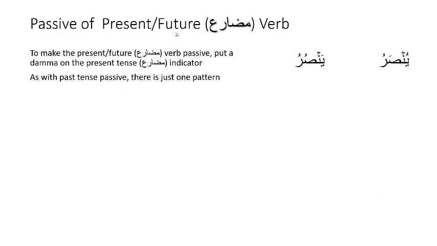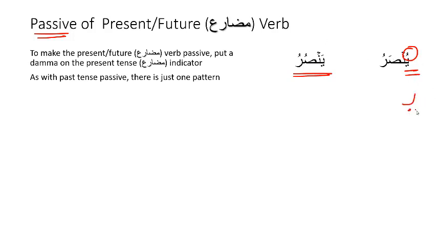Now the third and final segment of this lesson, here we will look at how to take a fail mudare and turn it into passive voice. To make a fail mudare passive, all we do is put this dhamma or pesh on the present tense indicator. So yansuru means he helps or he will help. To make this passive in the sense that we want to say he is helped, we then write yunsaru.